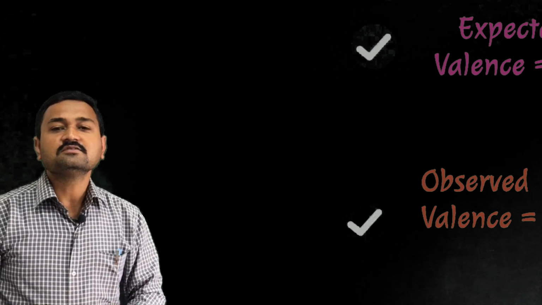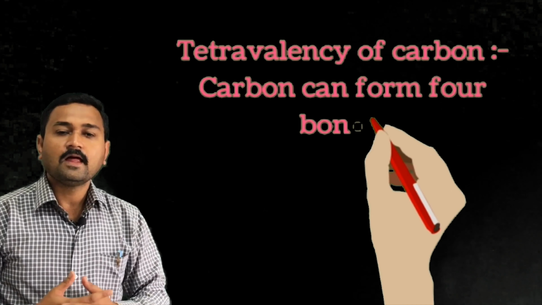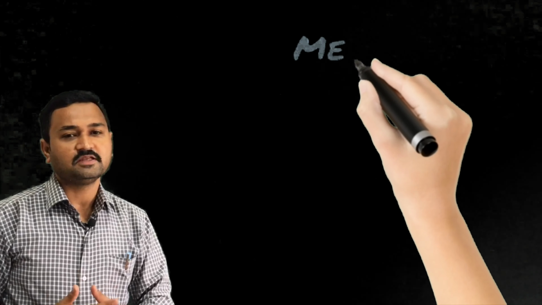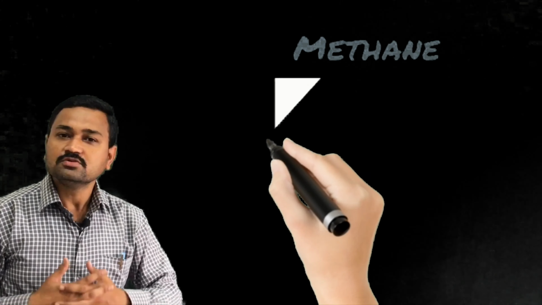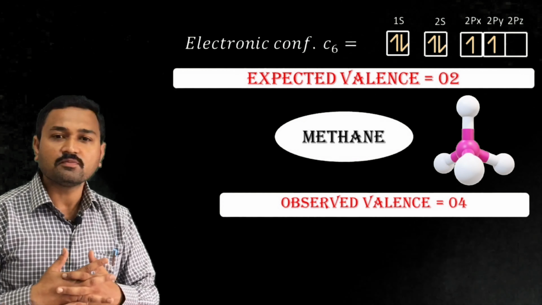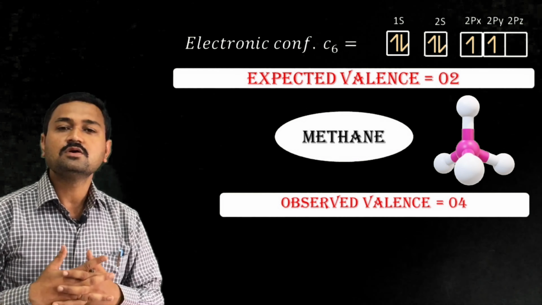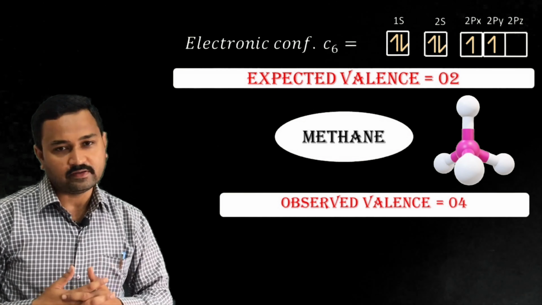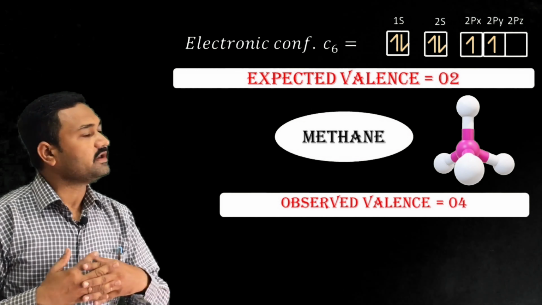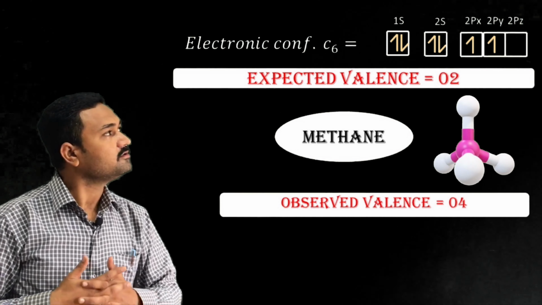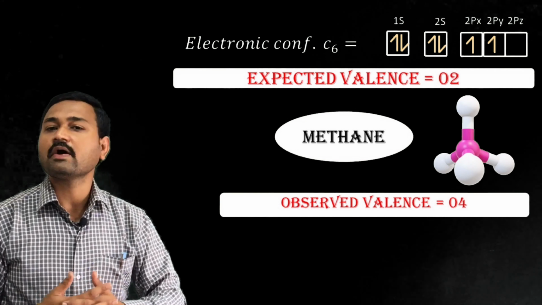Now let us consider the example of carbon. Carbon is a tetravalent element, for example in the methane molecule. I have shown the electronic configuration of carbon. We know that the electronic configuration of carbon is 1s2, 2s2, 2px1, 2py1. Here the 1s and 2s atomic orbitals contain paired electrons, while 2px1 and 2py1 contain unpaired electrons.